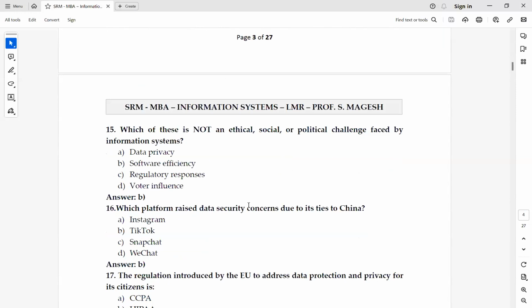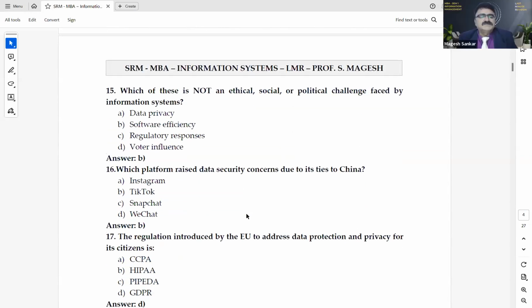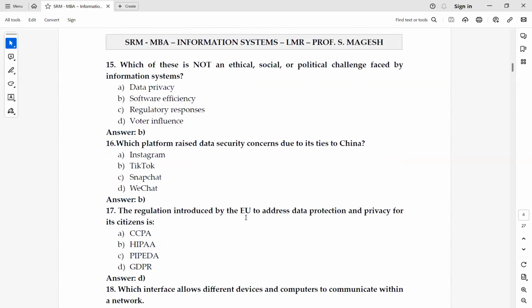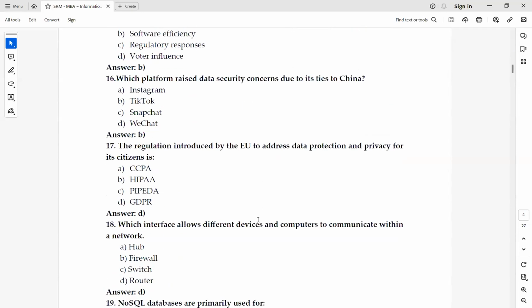Answer is B, software efficiency. Okay. Which platform raised data security concerns due to its ties to China? Answer is B, TikTok. Good. The regulation introduced by the EU to address data protection and privacy for its citizens is GDPR. Correct.